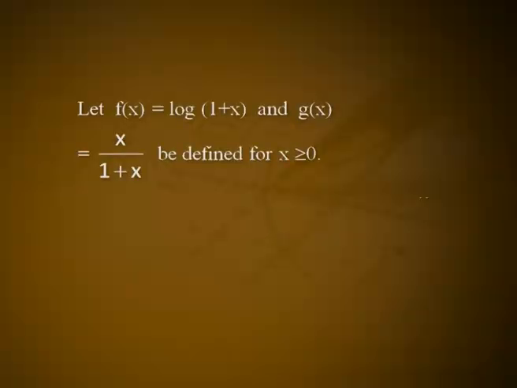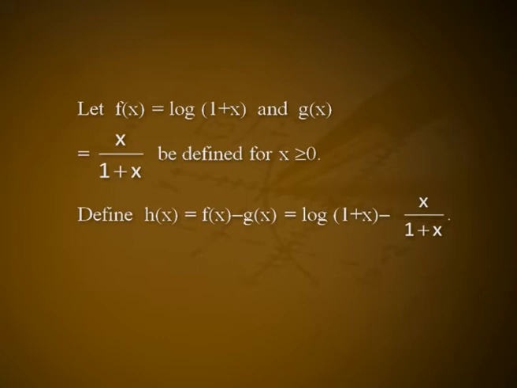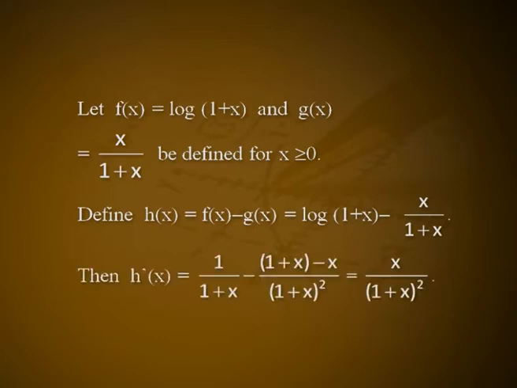Example 2. Let f(x) = log(1 + x) and g(x) = x/(1 + x) be defined for x ≥ 0. Define h(x) = f(x) − g(x) = log(1 + x) − x/(1 + x). Then h′(x) = 1/(1 + x) − ((1 + x) − x)/(1 + x)² = x/(1 + x)².